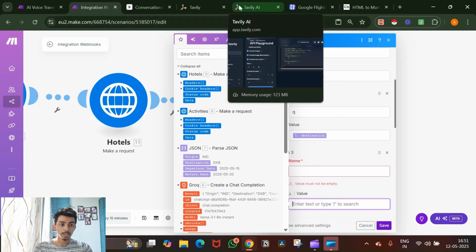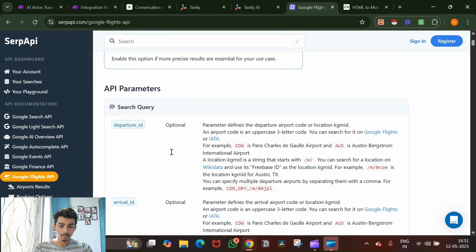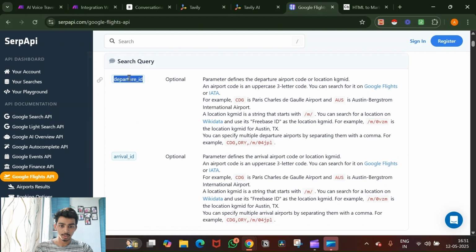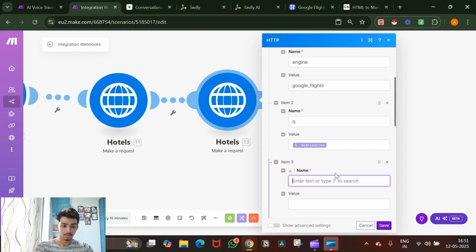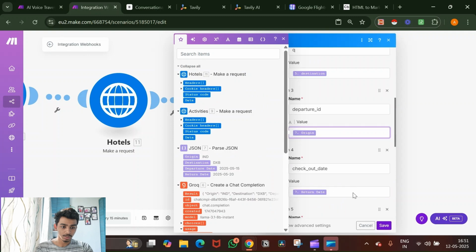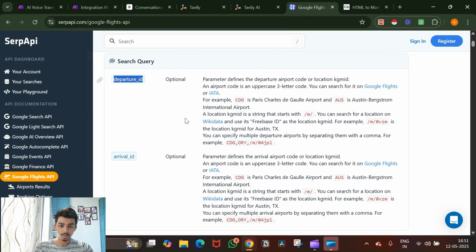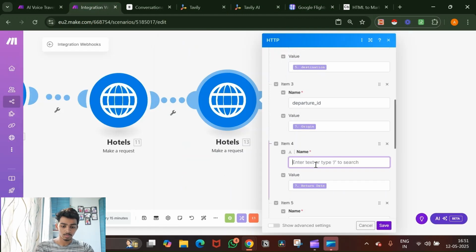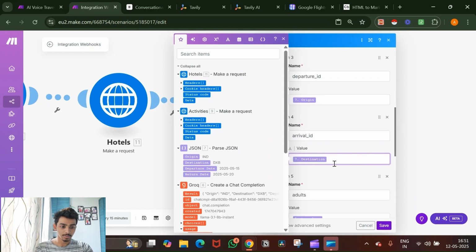So what that will be is the departure ID. So I'm going to copy that, Control C, and the departure ID is going to be origin, and the arrival ID will be right here, and that would be destination DXB.